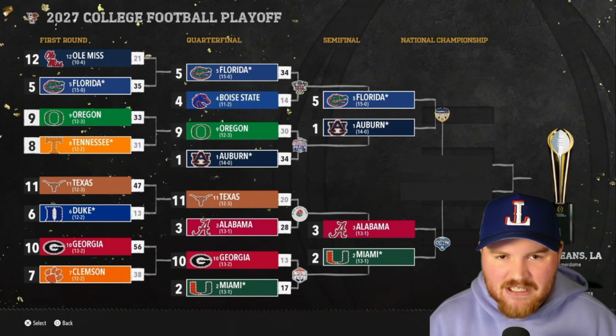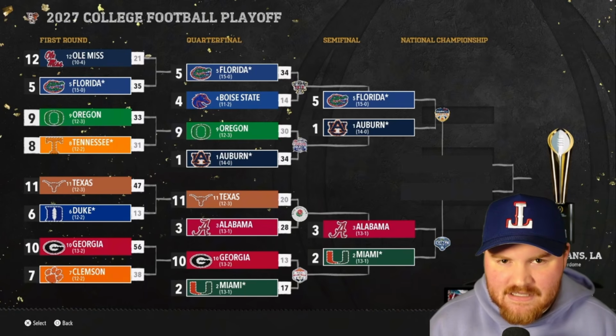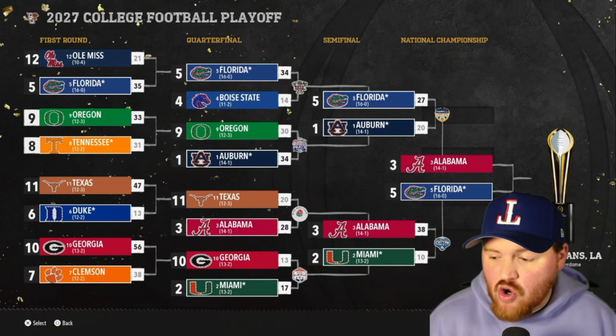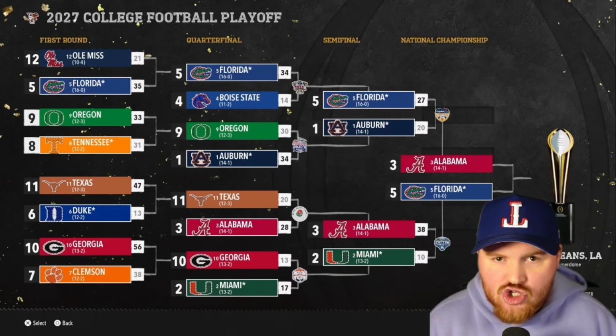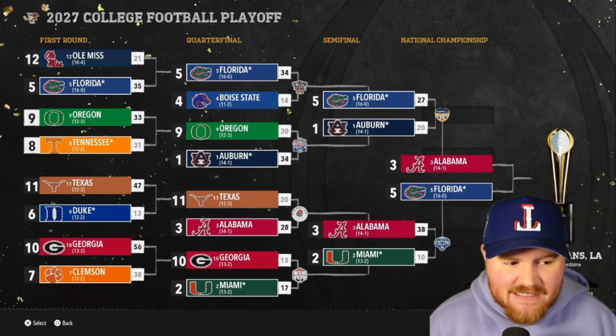Can Miami put this all-time season or all-time sim together in the final two games of our final season? So Alabama puts the kibosh on that all-time season. I mean, it still is quite a bit more than what Notre Dame scored. 73 points is still a great run there, but now Florida, with that win over Auburn, really has a chance to put together a very great season of their own, and this could be one of the all-time videos as far as total points scored across the top three, with Florida looking for that perfect season bonus, looking to go 17-0 in this final season after beating Auburn by 7 in the semifinal.